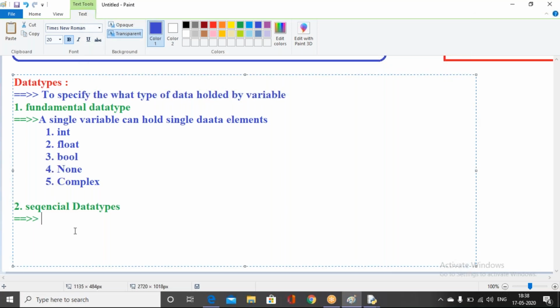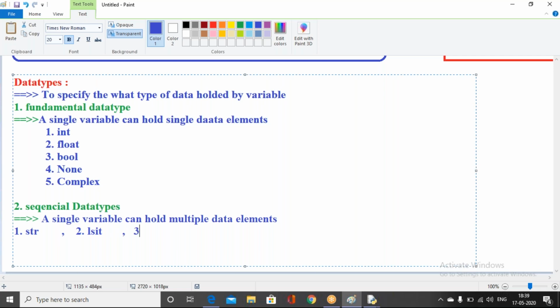Sequential data type means a single variable can hold multiple elements. That we call a sequential data type. We have 5 data types. The first one is string data type. The second data type is list data type.